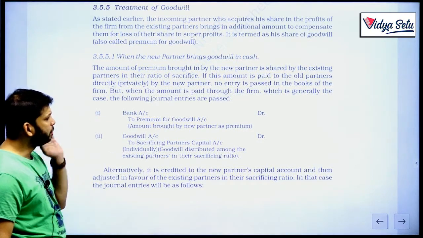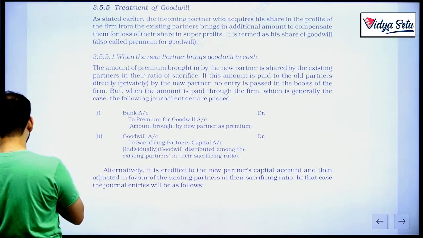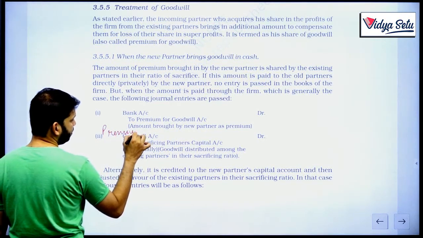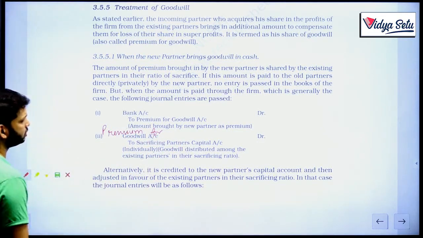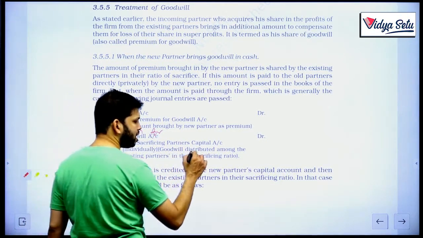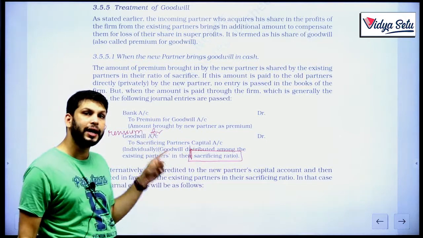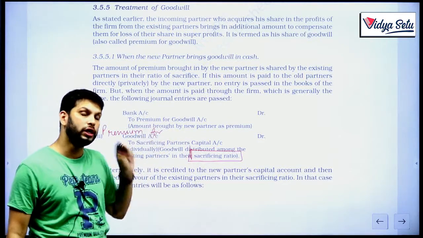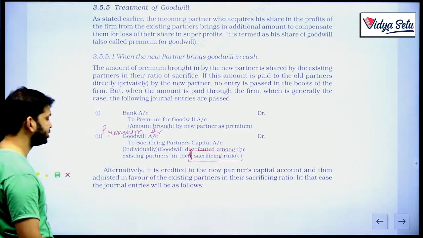Now this premium for goodwill account will be debited to the sacrificing partners' capital accounts. So individually, goodwill is distributed among the existing partners. Do remember, most important thing, who will get how much? It's the old partners who will get, and only in the sacrificing ratio. The sacrificing ratio we already know how to calculate. Goodwill is always distributed in sacrificing ratio to the sacrificing partners.